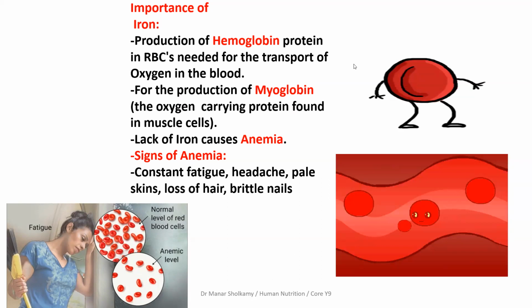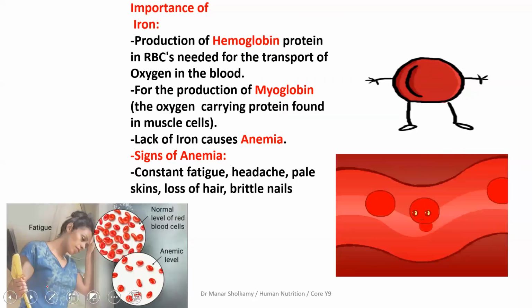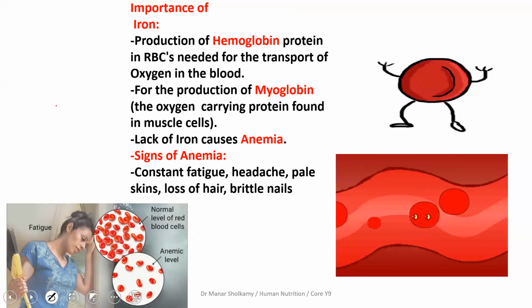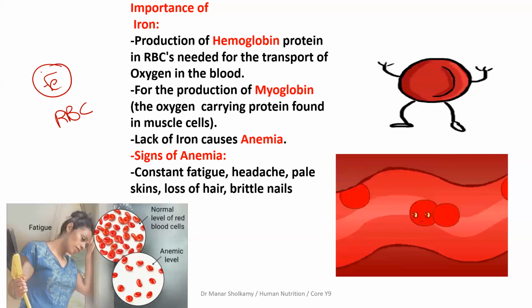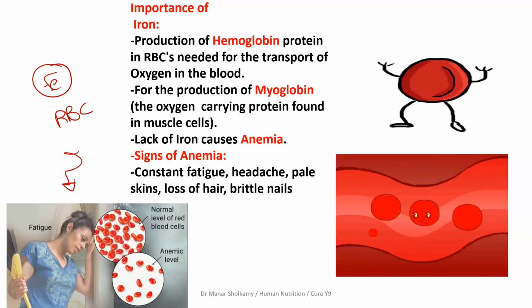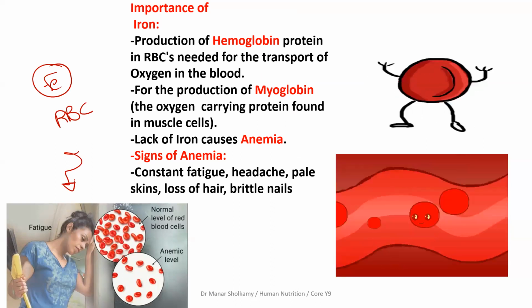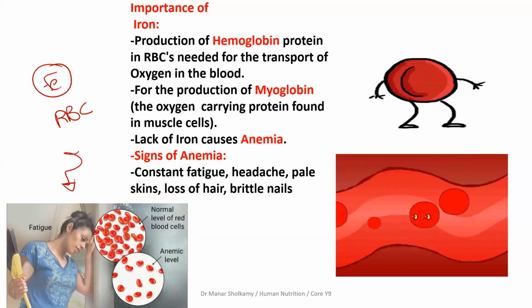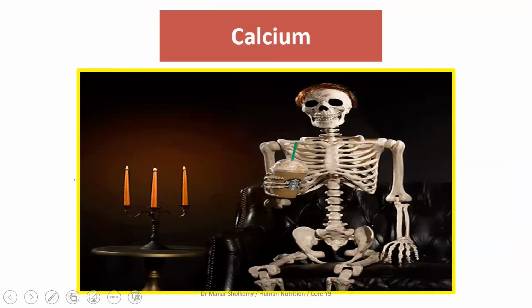Yes, iron is important for the making of hemoglobin, and hemoglobin is found in red blood cells, and red blood cells carry oxygen. Iron is important so that we prevent the disease anemia, which is another deficiency disease. It's more common in females because every month they lose a certain amount of blood. So we need to replace that by eating food rich in iron.